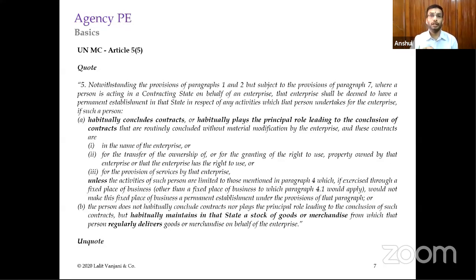Now, if you see the exclusions, there are certain differences between the OECD Model Convention and the UN Model Convention. Keep in mind that the OECD Model Convention generally favors the developed countries, whereas the UN Model Convention always favors the source state, which are the developing countries.